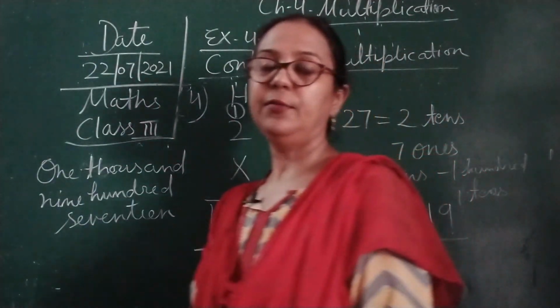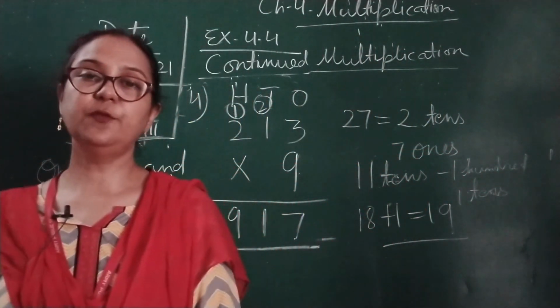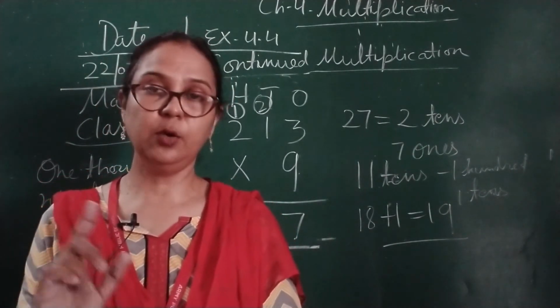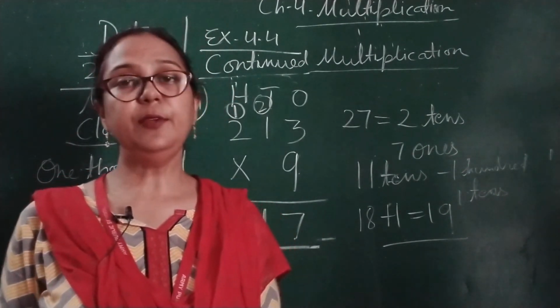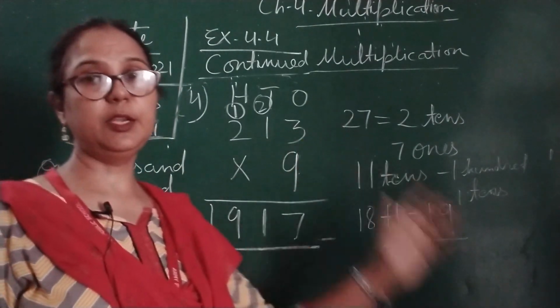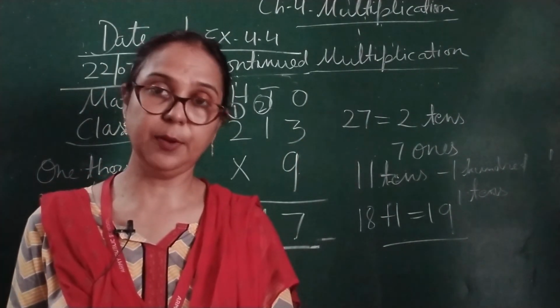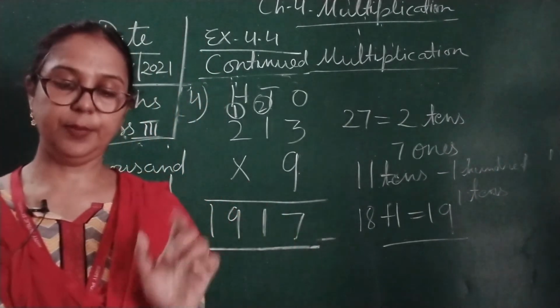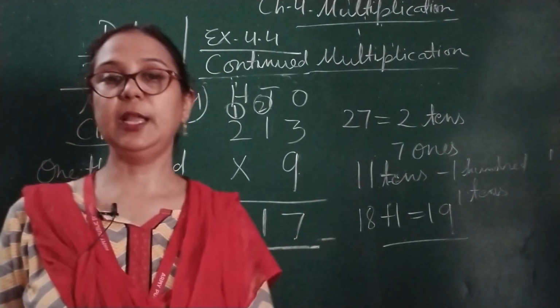So children, we have completed today's exercise 4.1, question number 4. Till question number 4, 1 to 4, we have completed, and we have learned the concept of continuous multiplication. Children, we will be continuing the same topic in our next video also, in the next class also.